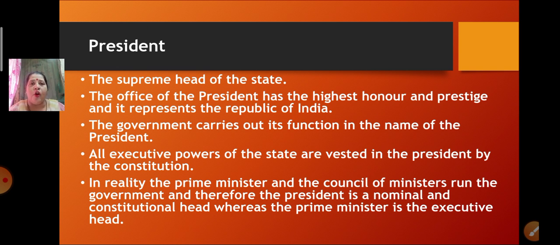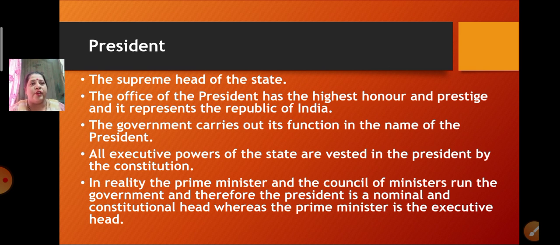Whatever office the president is holding has the highest honor and prestige, and his honor and prestige in the country itself represents the Republic of India.